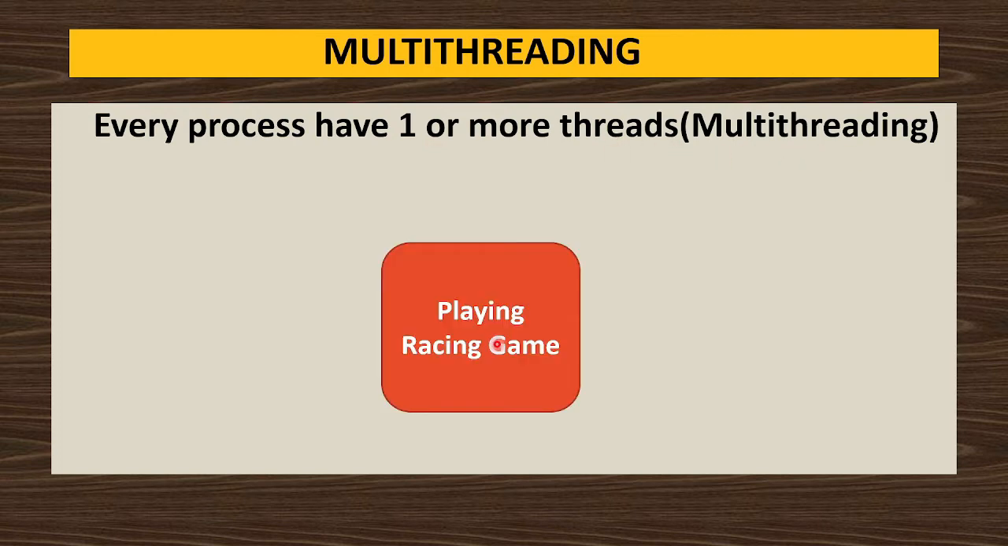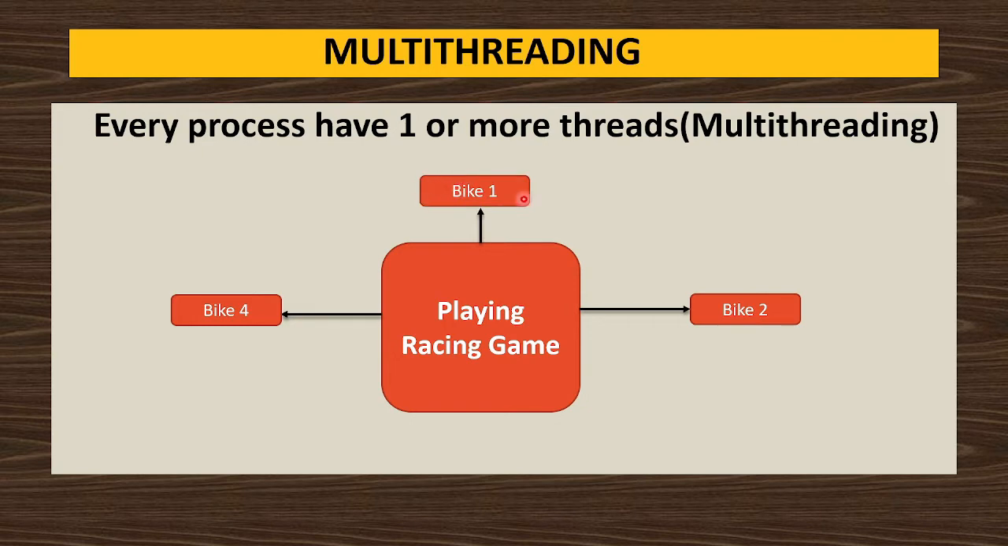For example, suppose on your cell phone you have installed one bike racing game. So that game is a process. Now bike number 4 will be one thread. Then you must have another bike in that game. So that bike number 2 is also one thread. Then you have bike number 1, that is also one thread. And you have one more, bike number 3, that is also considered one thread.